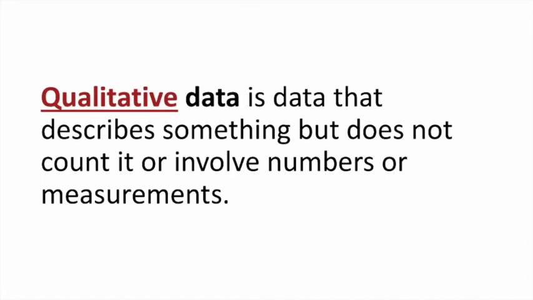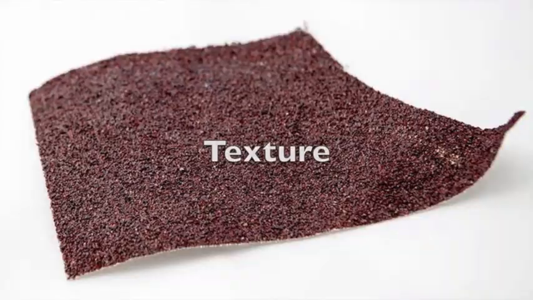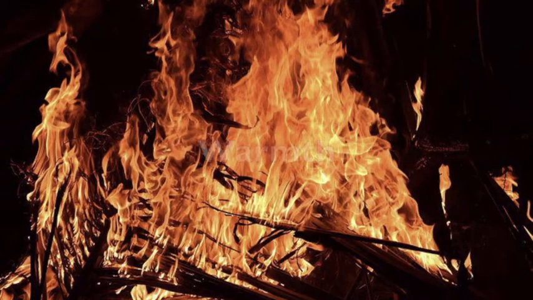Qualitative data is data that describes something but does not count it or involve numbers or measurements. Examples are things like color and texture and warmth, and other things that are qualities. That's why we call this qualitative. Think quality.